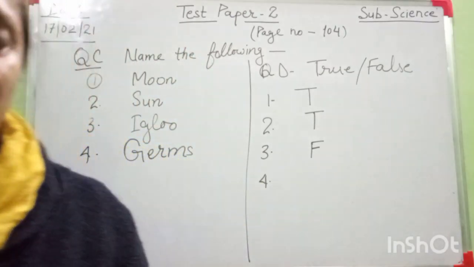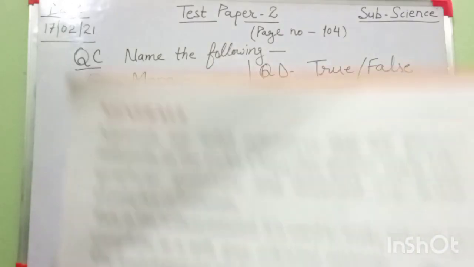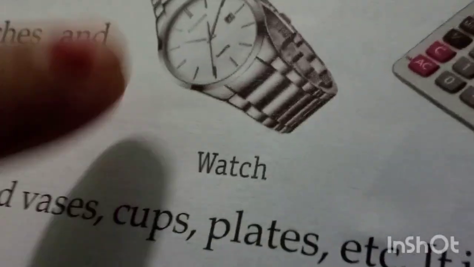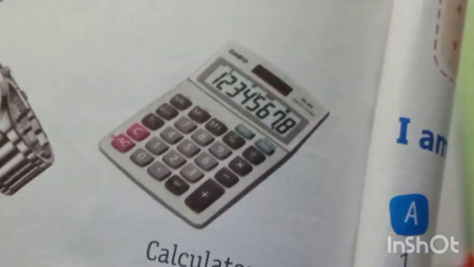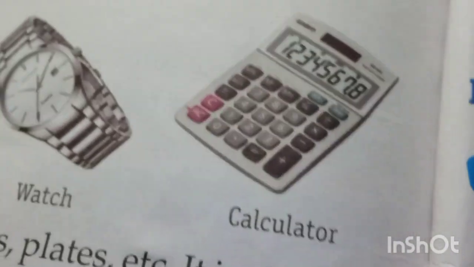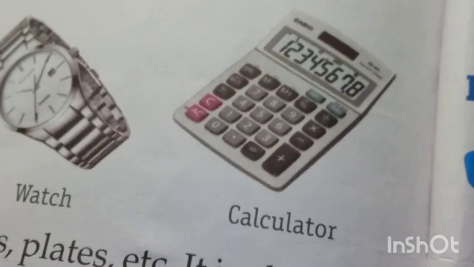I am showing you, look here in your book. Here is a watch and here is a calculator, and see this is the screen. Here are some numbers. So quartz is a mineral used in making watches and calculators.